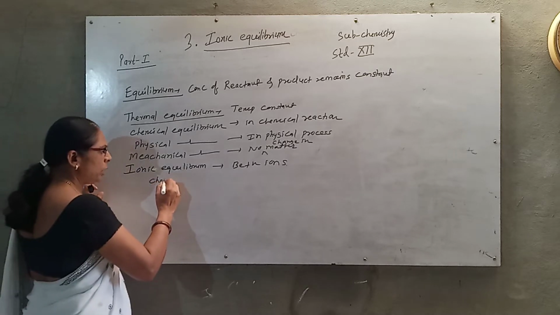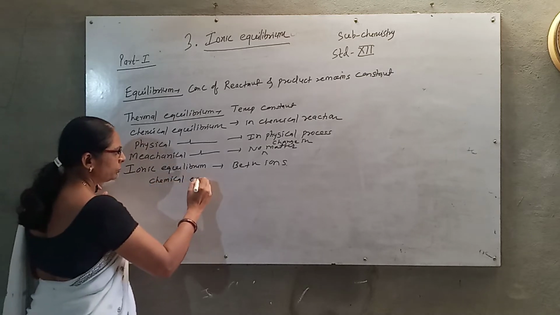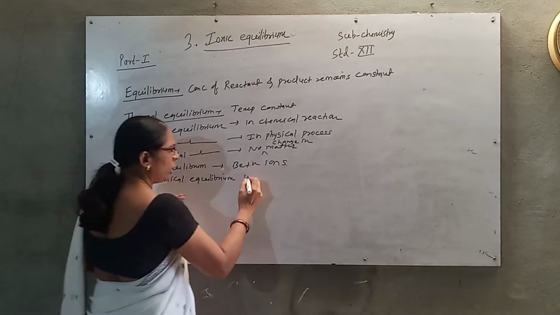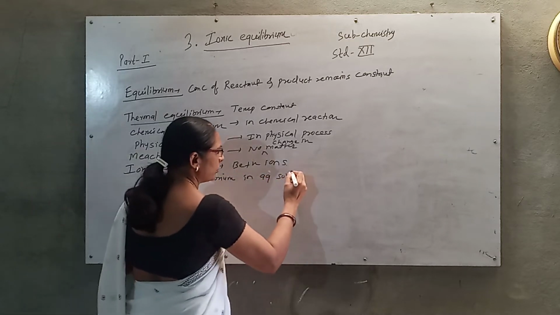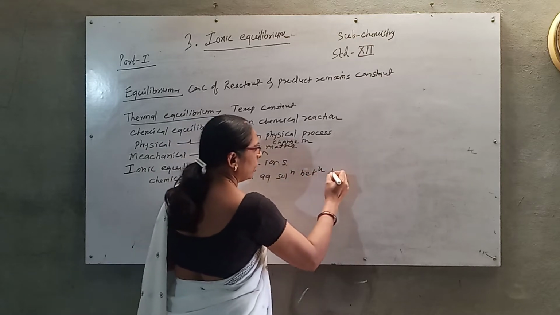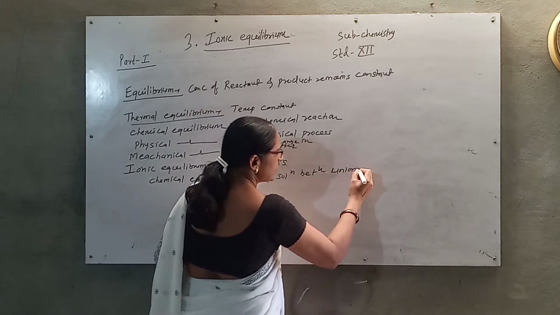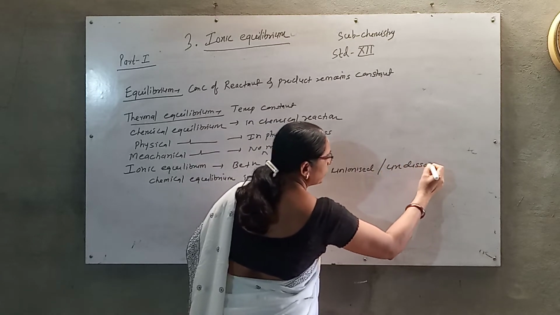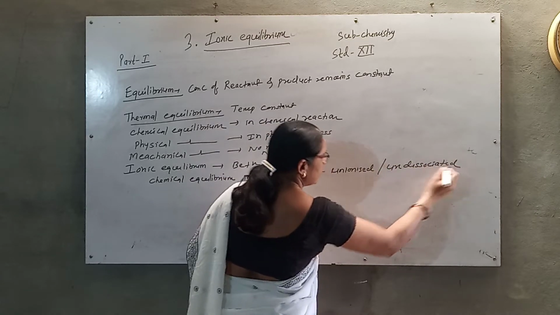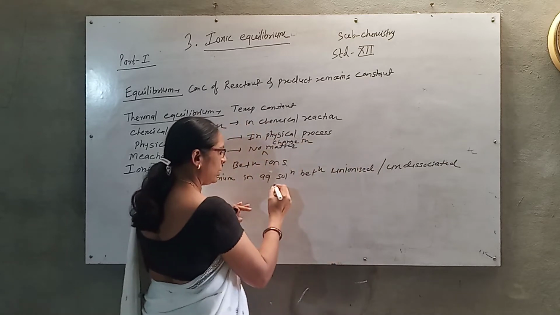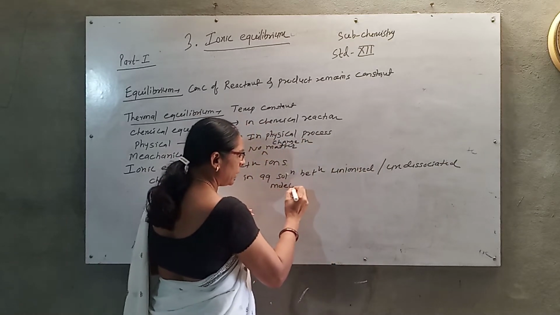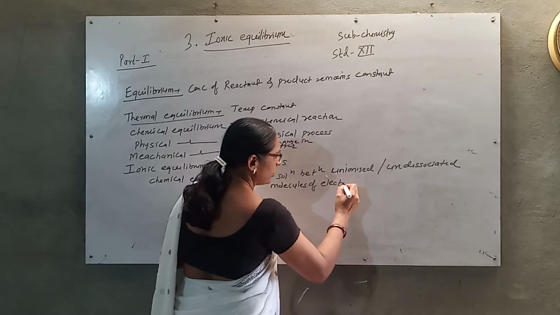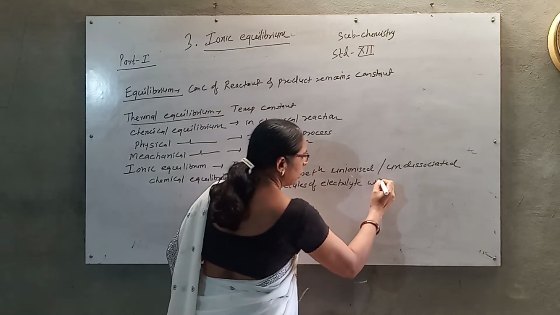Or it is a chemical equilibrium in aqueous solution between unionized or undissociated molecules of electrolyte with ions.